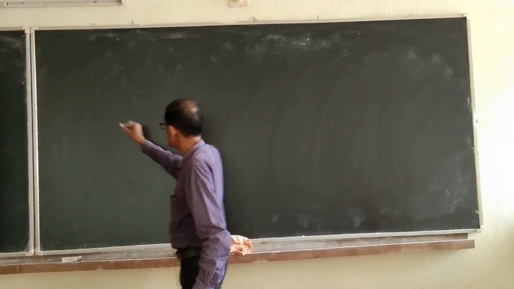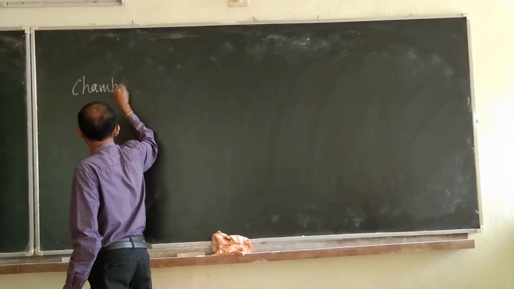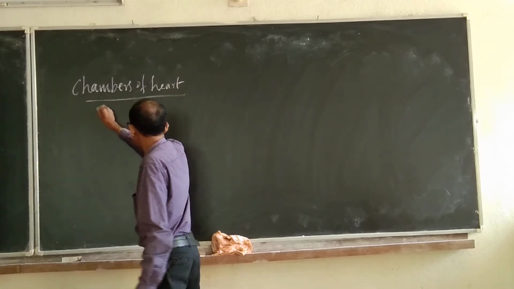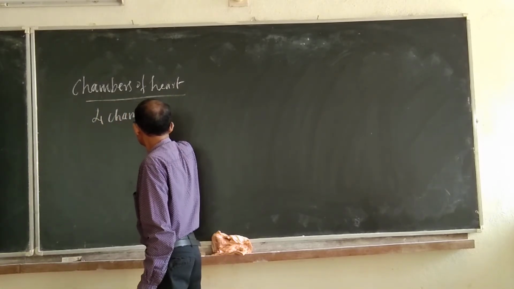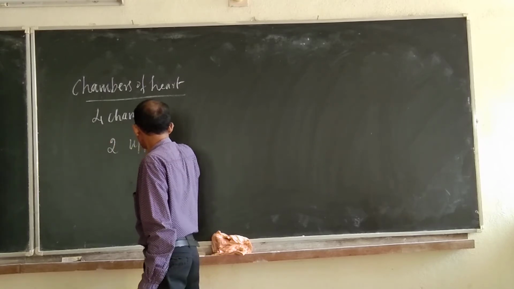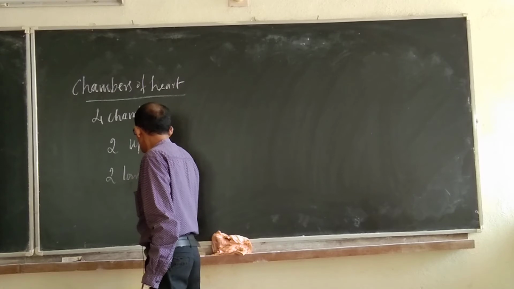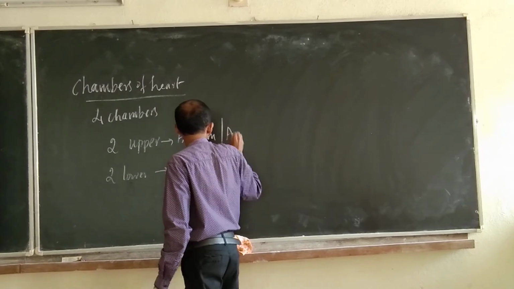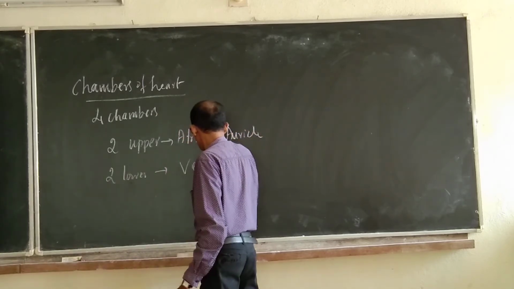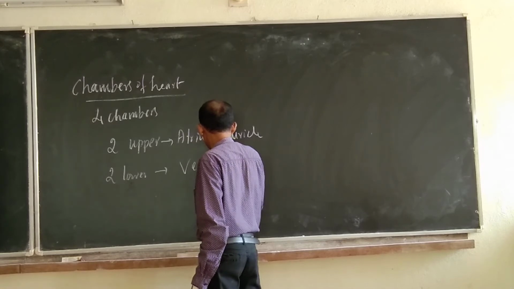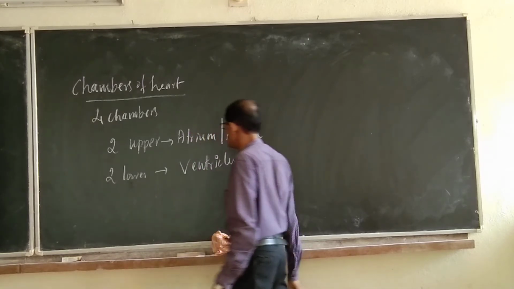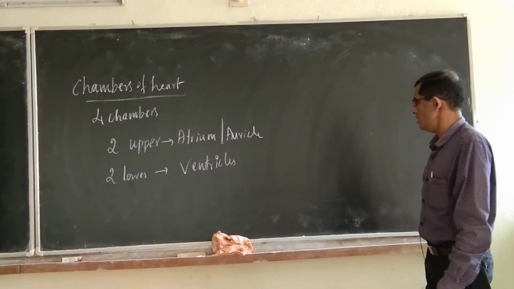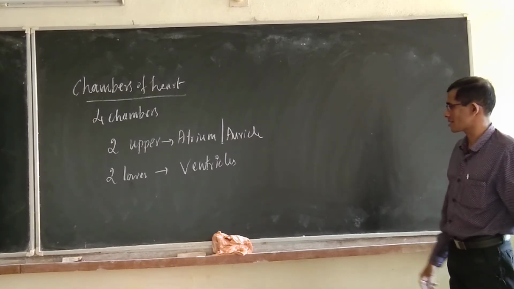Now, chambers of the heart. Chambers of the human heart, 4 chambers, 2 upper and 2 lower chambers. The upper chamber is called atrium or auricle, the lower chambers are called ventricles. So, 2 upper chambers and 2 lower chambers are there. The upper chamber is called atrium or auricle, the lower chamber is called ventricle.